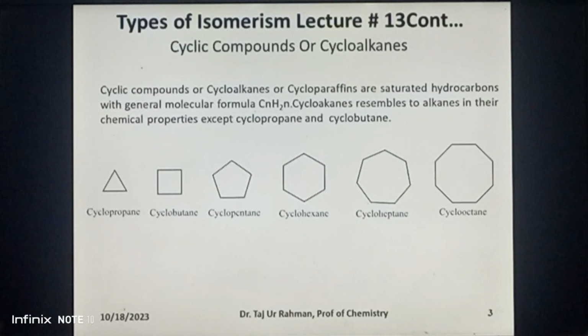Cycloalkanes are saturated hydrocarbons in which the carbon atoms are connected to each other in a cyclic ring fashion. The general molecular formula of cycloalkane is CnH2n, and thus they have two fewer hydrogen atoms than the alkane with general molecular formula CnH2n+2. Examples of cycloalkanes are cyclopropane, cyclobutane, cyclopentane, cyclohexane, cycloheptane and cyclooctane, etc.